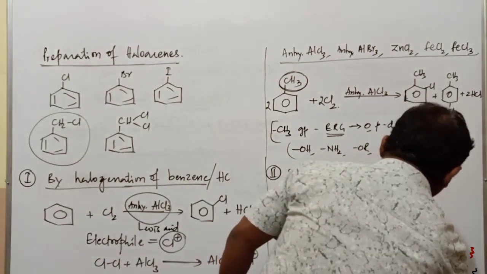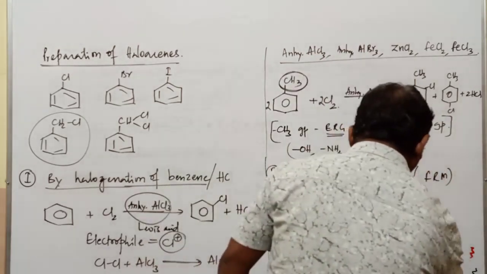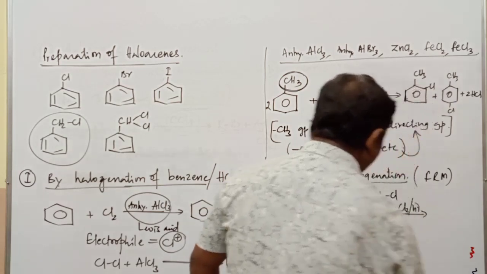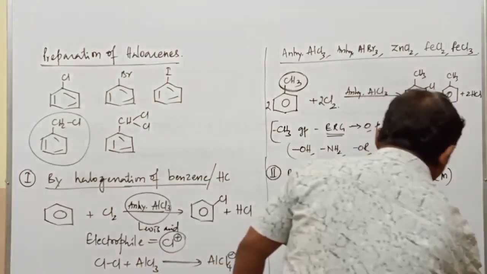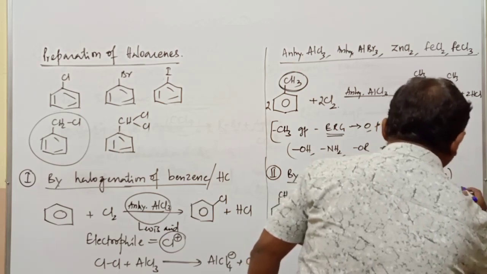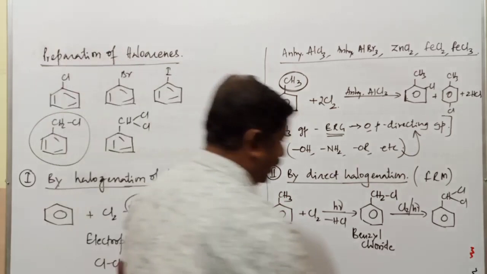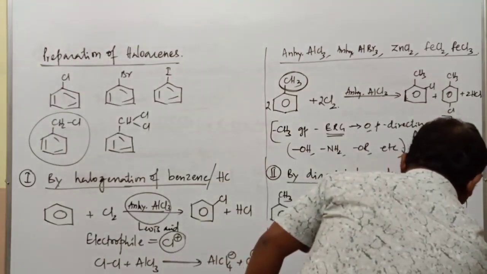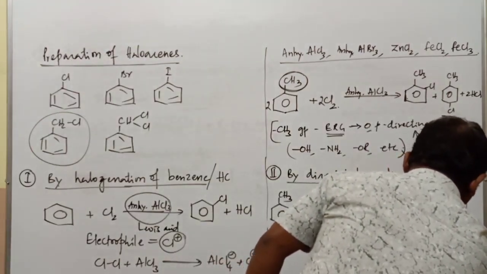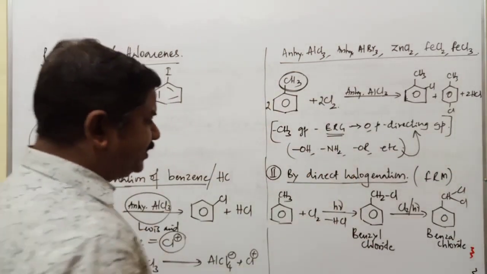Minus HCl is obtained here. If this product is chlorinated further, and one more hydrogen atom is replaced by chlorine, then the compound is going to be CHCl2, with this Cl and this Cl. It is called benzal chloride. Continuously, the hydrogen atoms are replaced by chlorine atoms.